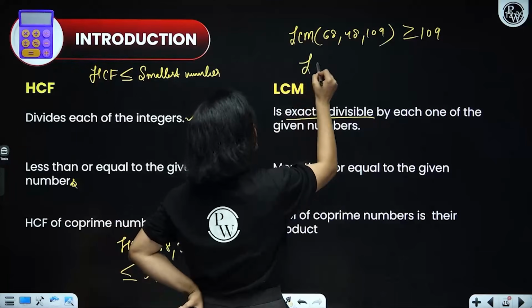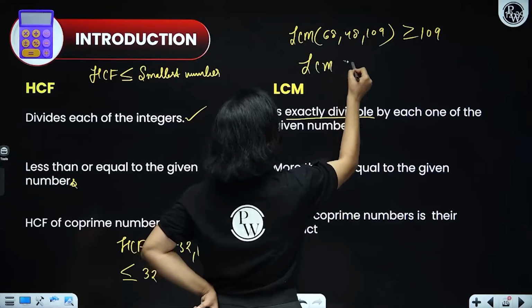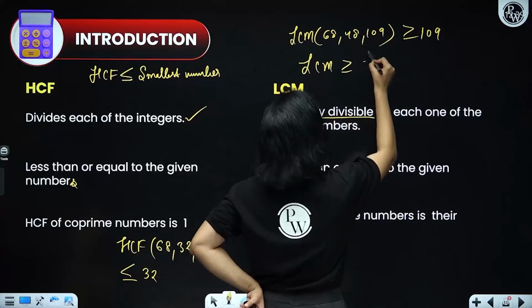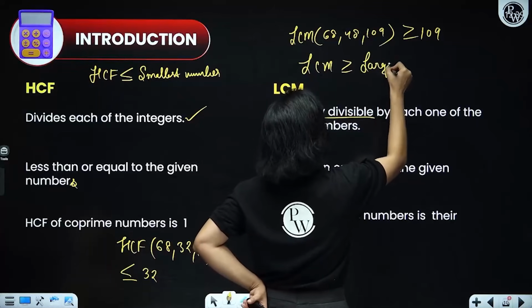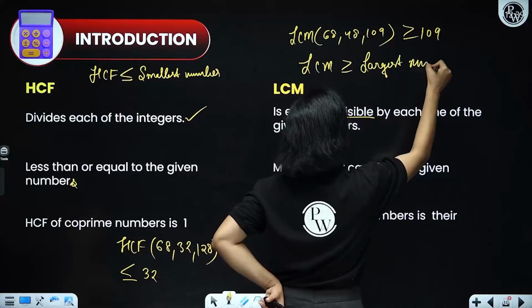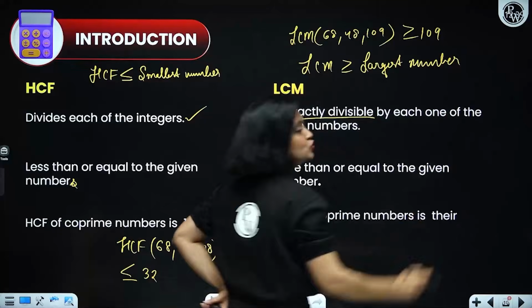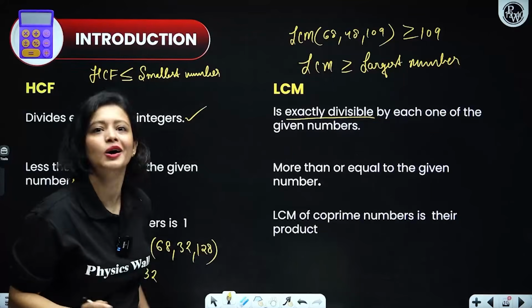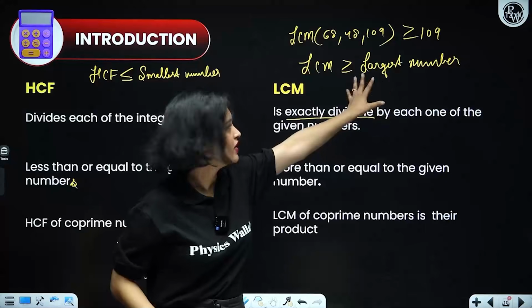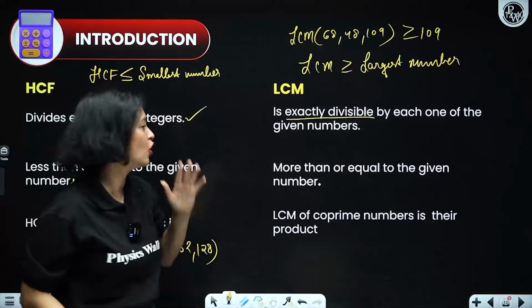Right or not? So remember, the LCM of the given numbers is always greater than or equal to the largest number of the lot. Very simple, very basic, but you should know it. Got it? LCM would be greater than or equal to the largest number among the lot.